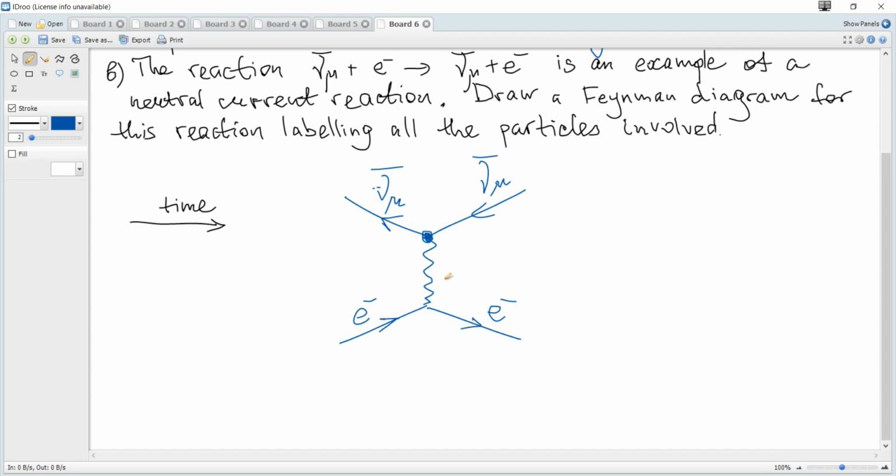So our exchange particle has 0 charge, and possible exchange particles for the weak interaction are W plus, W minus and Z0, and since it has 0 charge, it's Z0.